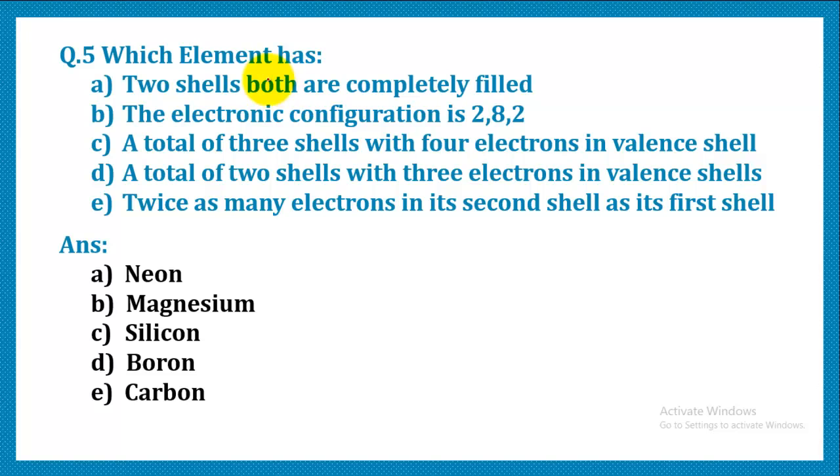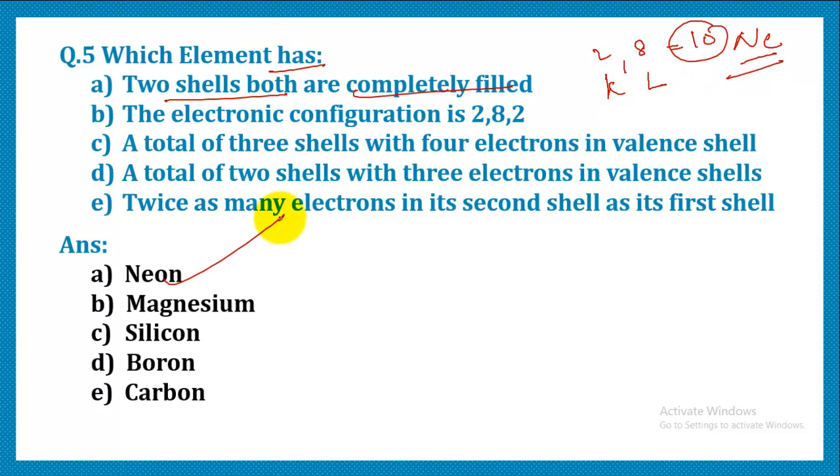Another question is, which element has two shells and both are completely filled? So we have to predict an element with two shells and both shells complete. It comes out to be 10, and 10 refers to neon because the atomic number for neon is 10. So the first option is neon. Identify the element which has the electronic configuration 2, 8, 2. That means atomic number is 12, so it belongs to magnesium. The answer is magnesium.